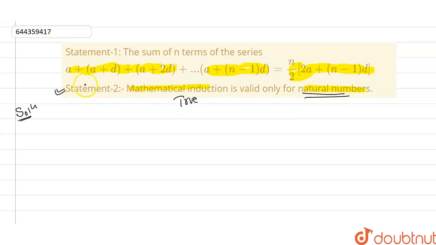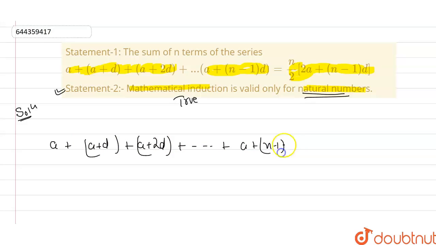Now we are going to check statement number 1. It says that the sum of n terms of the series should come out equal to this part. First I write it down here. The series a plus d, plus a plus 2d, and so on up to n terms, where the last term is a plus (n − 1)d. It will come out as n/2 times (2a + (n − 1)d). This is the result I have to prove.